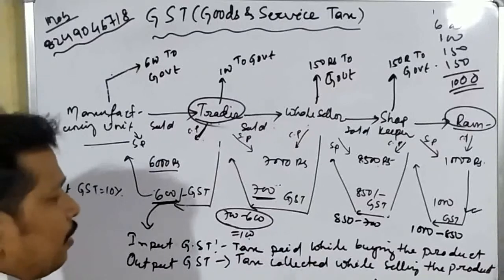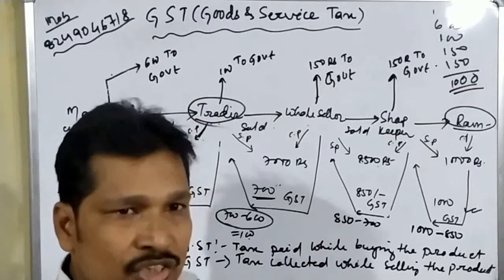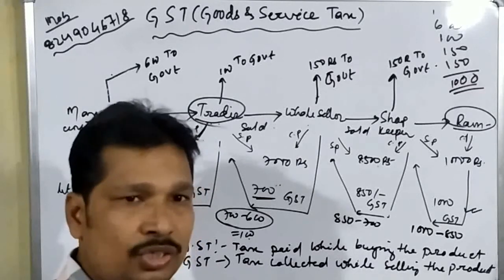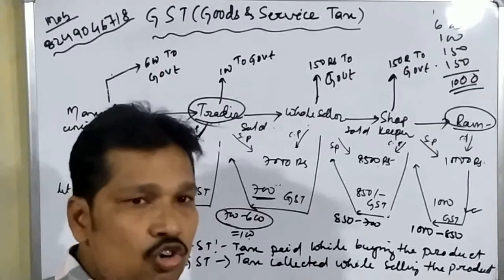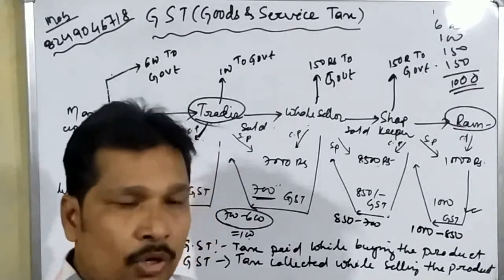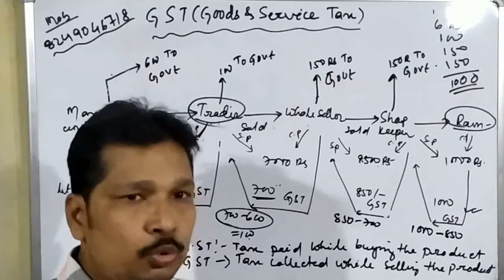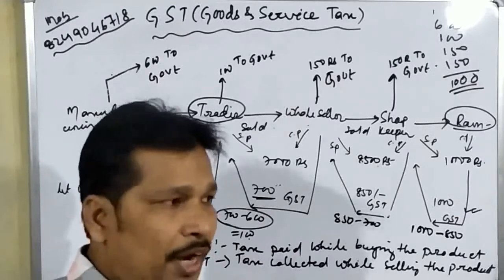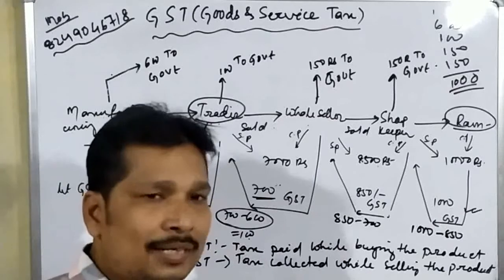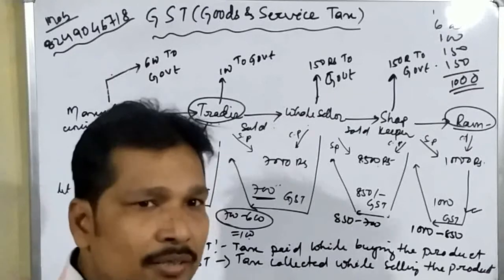While we sell any product, we are collecting the GST from the buyer, and at that time that GST is known as the output GST for us, because we are selling. Whoever sells the product will collect that GST, and that GST will be the output GST for that seller. And when a buyer buys some product, he will give the GST, and at that time it is known as the input GST for the buyer.